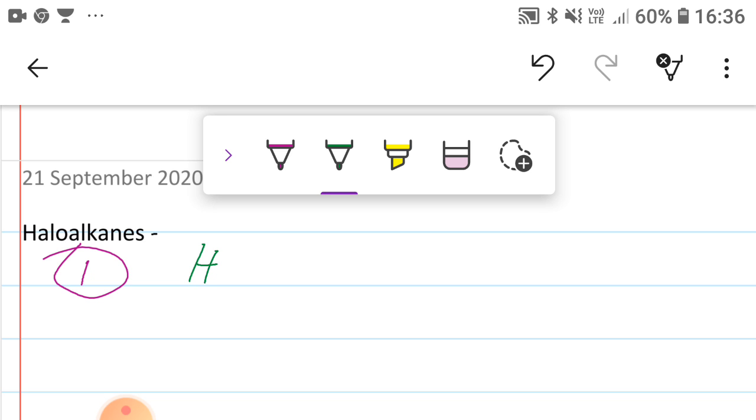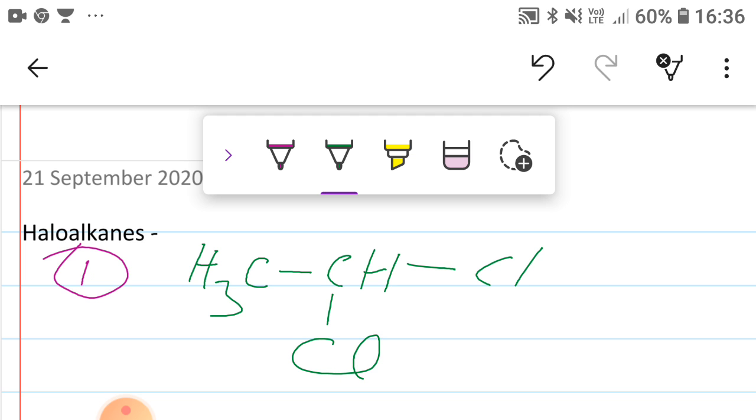If CH3, CH, Cl, CH3, if this structure forms, it is isopropyl chloride and the IUPAC name of this compound is 2-chloropropane.